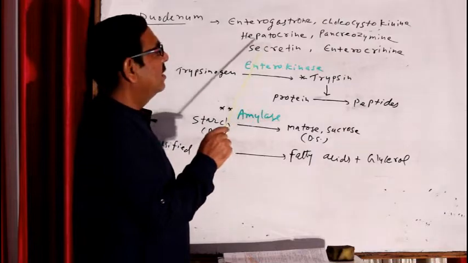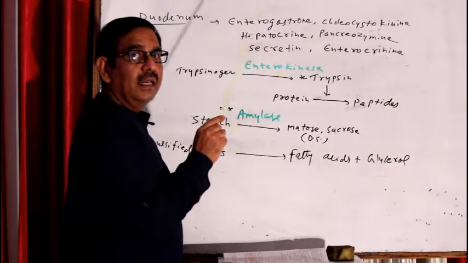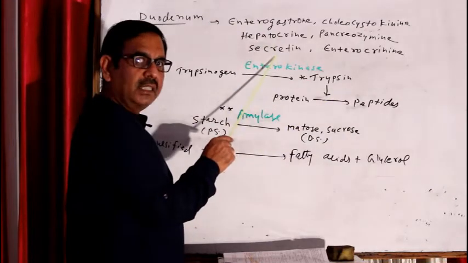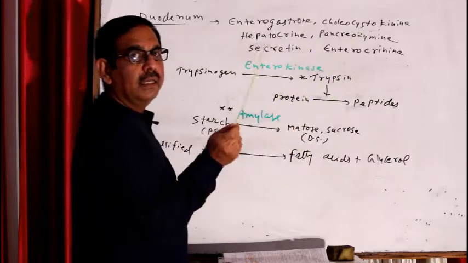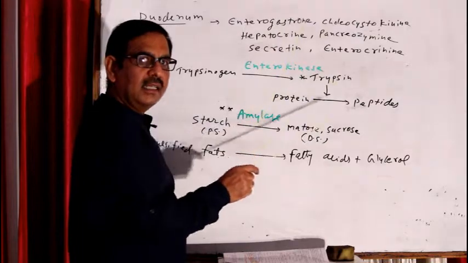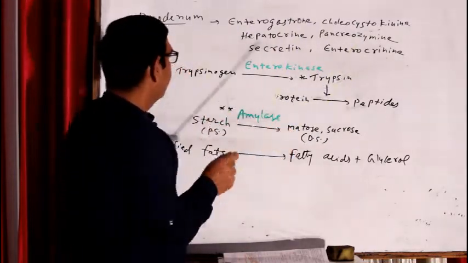Secretin stimulates secretion of the non-enzymatic part, the hormonal part. So this hormone stimulates secretion in the pancreas, right? And enterocrinin goes to the ileum or small intestine to stimulate synthesis and release of intestinal juice, right?